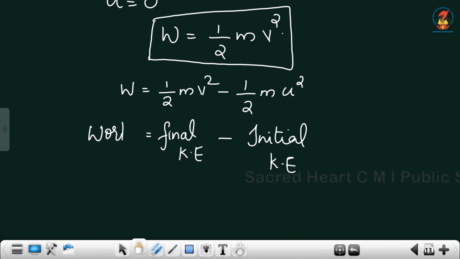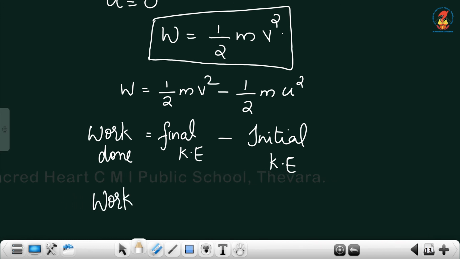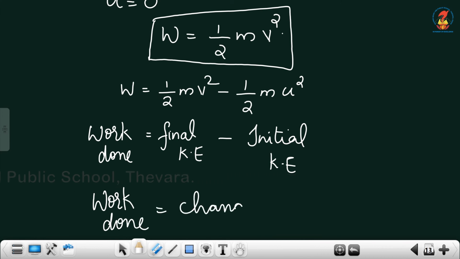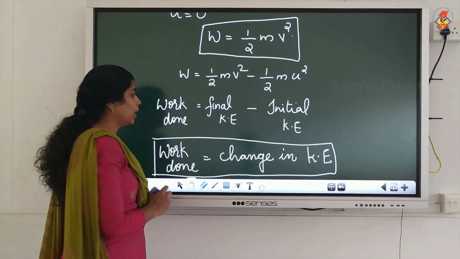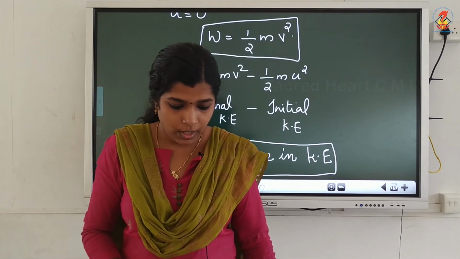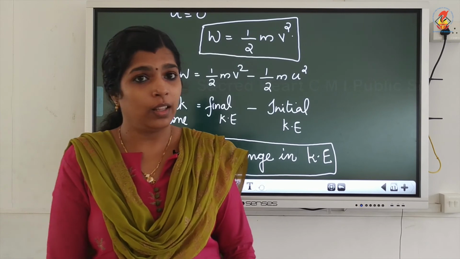So, work done is equal to final kinetic energy minus initial kinetic energy, or we can write it like this, work done is equal to change in kinetic energy. KE is the short form of kinetic energy. Work done is equal to change in kinetic energy. This is known as the work energy theorem.